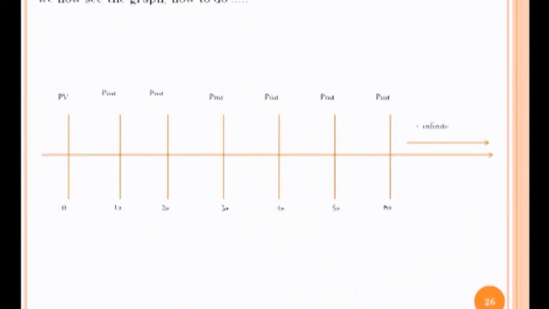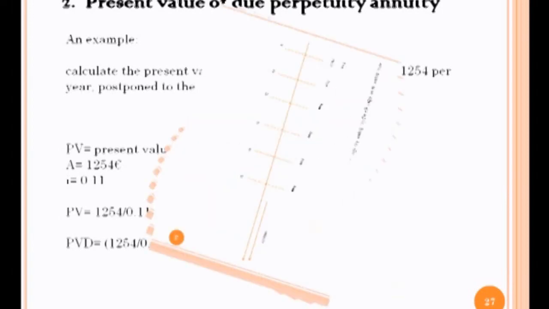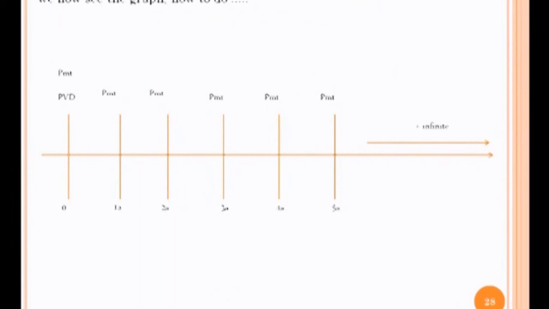The graphic. And then the present value of due perpetuity annuity, which is to calculate the present value of the perpetuity, multiply by 1 plus i, which is the interest rate, and then the graphic.